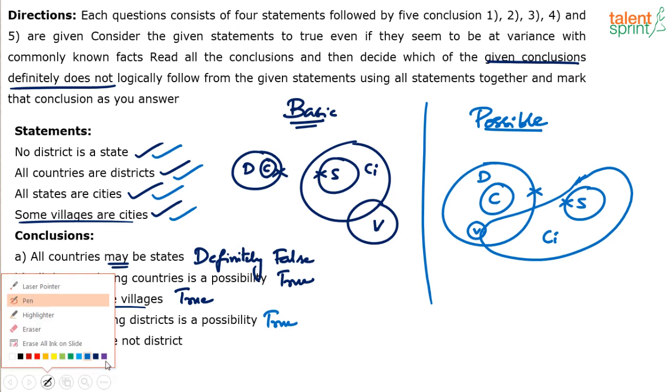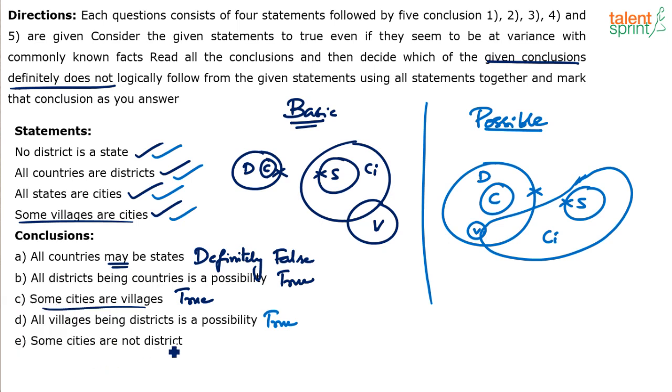And now the last conclusion. What is the last conclusion? Some cities are not districts. Some cities are not districts.